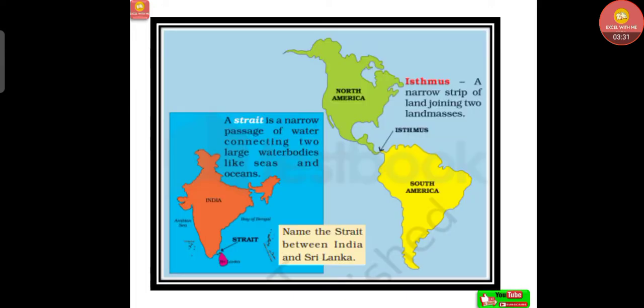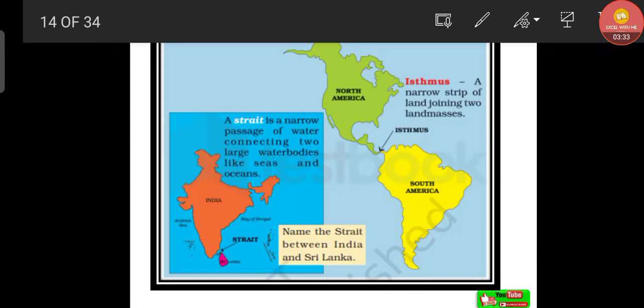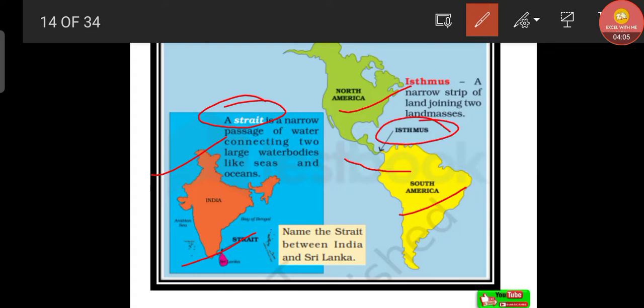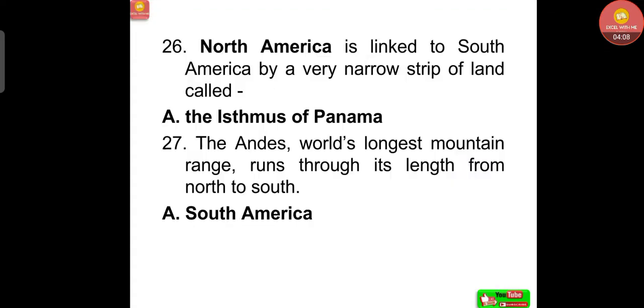Now, let's see here important terms. Again, we have to remember a strait. A strait is a narrow passage of water connecting two large water bodies like seas and oceans. Here you can see the strait dividing India and Sri Lanka. That is called a strait. Now, isthmus: a narrow strip of land joining two land masses is called an isthmus. Here North America and South America are connected with a narrow land mass, that is called the isthmus.